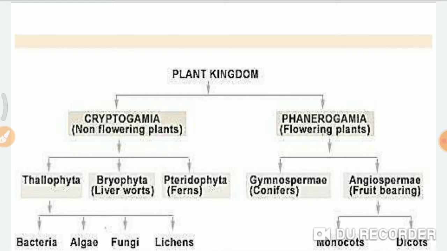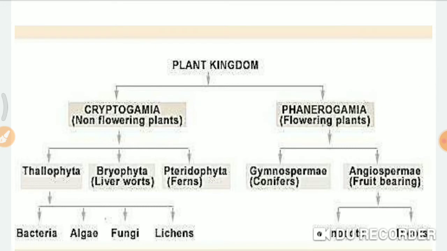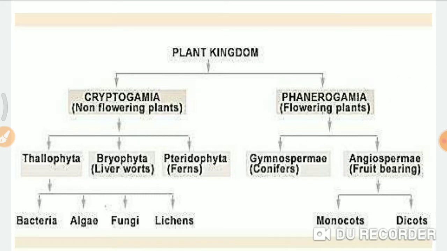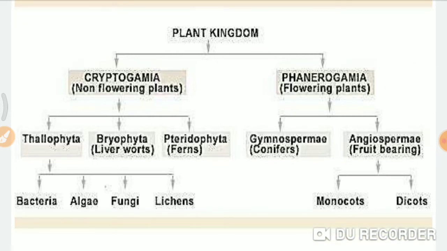And what are phanerogams? Phanerogams are seed bearing plants. That means they do not produce spores, and the reproduction takes place with the help of seeds. In cryptogams, if the spores land on soil, then new plants will arise. In phanerogams, if the seeds produced on the plants land on the soil, they will germinate and new plants will arise. Cryptogams are non-flowering, seedless plants. Phanerogams are flowering, seed-bearing plants.